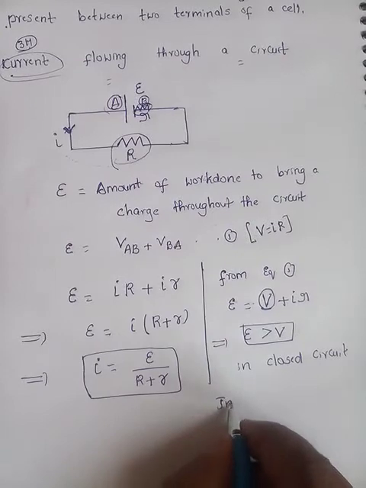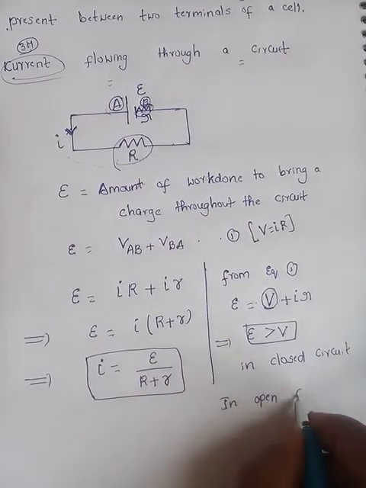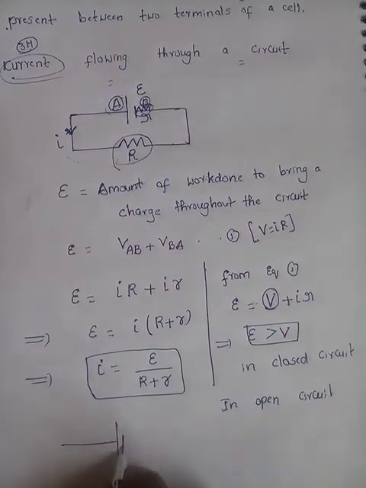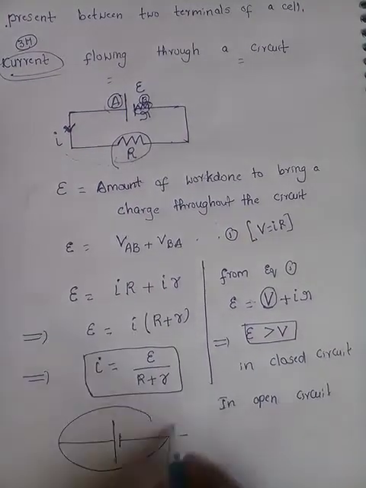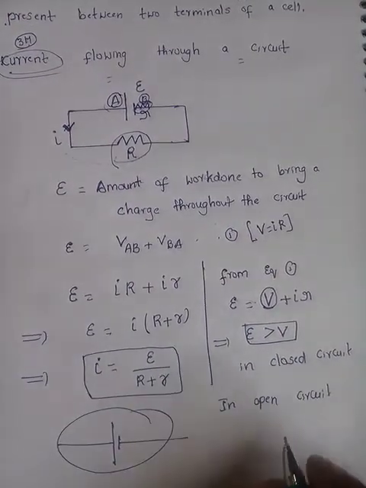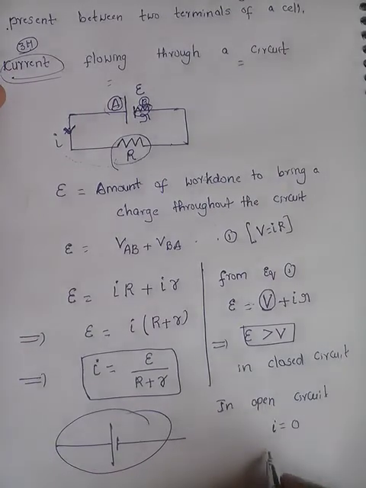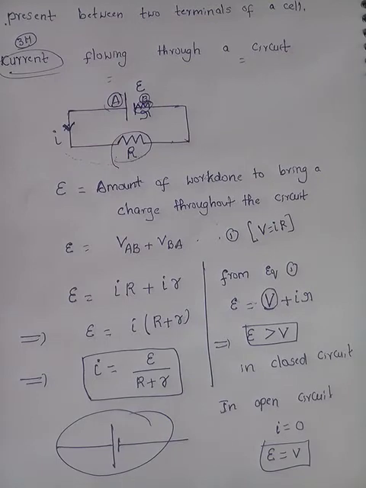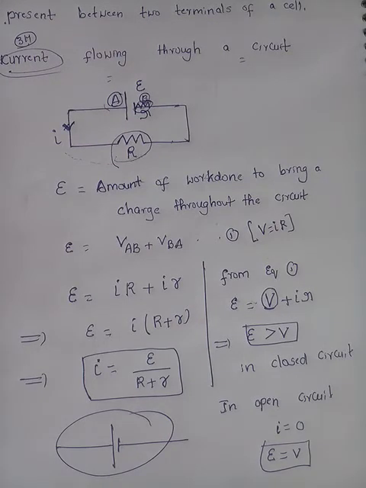In an open circuit, the cell is not connected to any substance, so I have left it like this. In this case, does current flow? No. I is equal to 0, then E is equal to V. So in an open circuit EMF is equal to potential difference, and in a closed circuit E is always greater than V. And one more point we have to observe, that while writing the differences, EMF is a source.